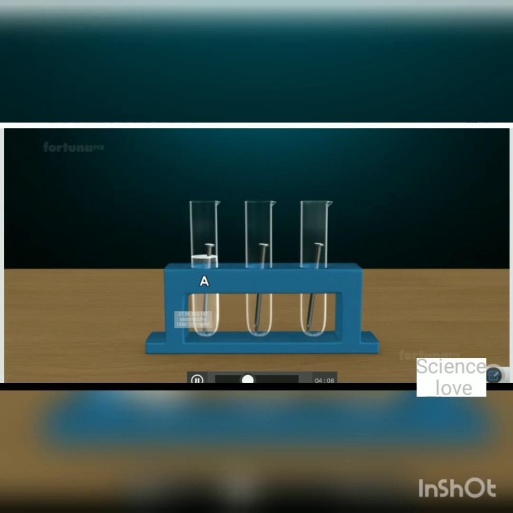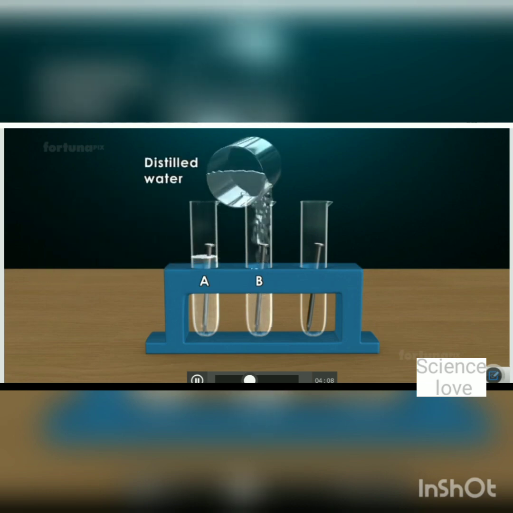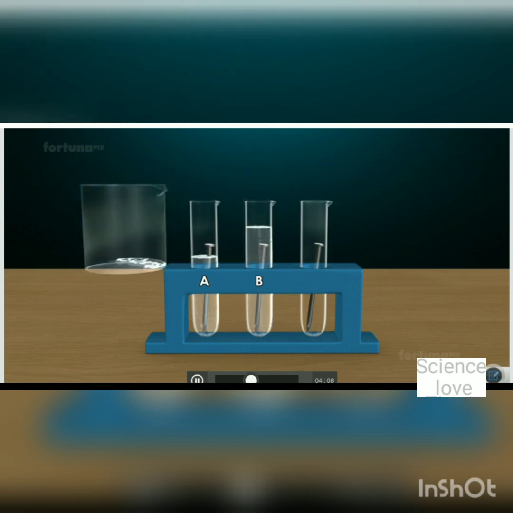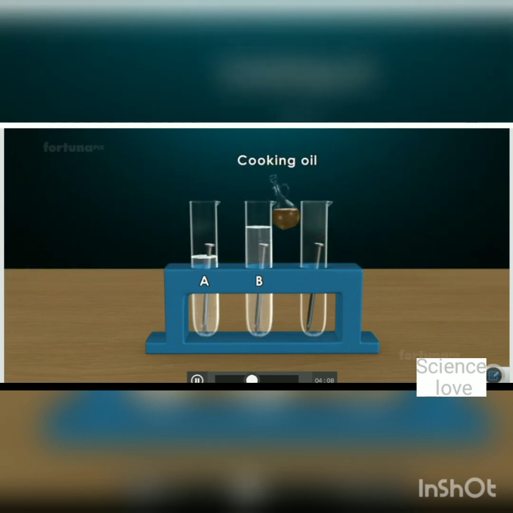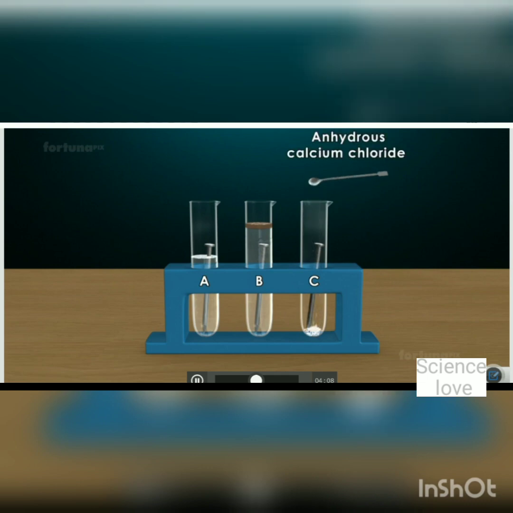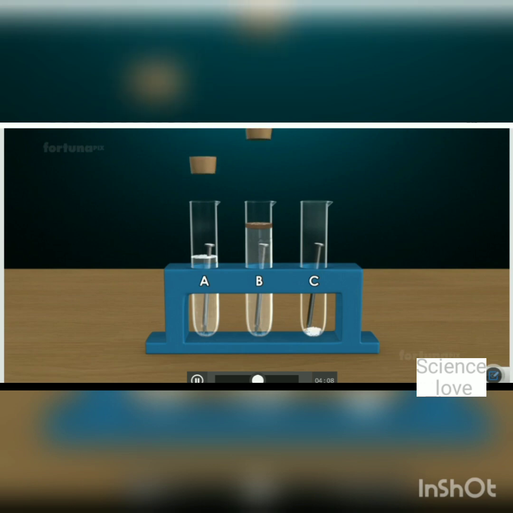Now in the second test tube, which is test tube B, we also fill distilled water but to immerse the iron nail fully. And after immersing the iron nail in distilled water, we make a coat of vegetable oil on it. And in the last test tube, which is test tube C, we just add some powder of anhydrous calcium chloride. After this, we will seal the mouth of all test tubes with rubber stoppers and leave them in the same condition for 2 or 3 days.